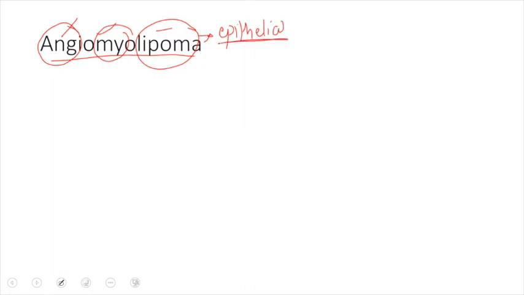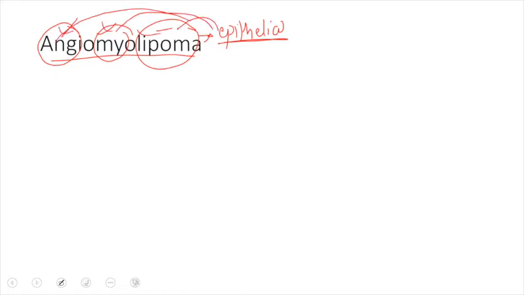So let us begin with the benign tumors, and the first benign tumor that I would like to discuss is angiomyolipoma. It is a tumor that consists of three different cell types, which can be appreciated histologically: blood vessels, muscles, and lipid, hence called angiomyolipoma. It all arises from the epithelial cells lining the tubules of the kidney, which are differentiated into these three variants of cells.